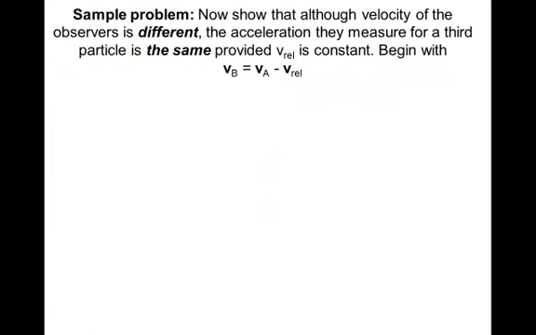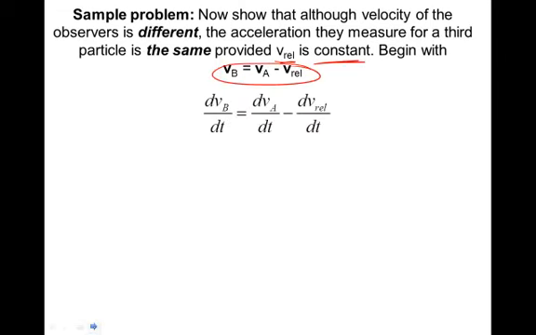So now for the same problem, let's show that although the velocities observers measure are different, the acceleration they measure for a third particle is the same, provided that the relative velocity is constant. So let's begin with that equation. Now, as we know, if we take the derivative of both sides, we get the derivative of v sub B with respect to t, the derivative of v sub A with respect to t, and the derivative of the relative velocity with respect to t.